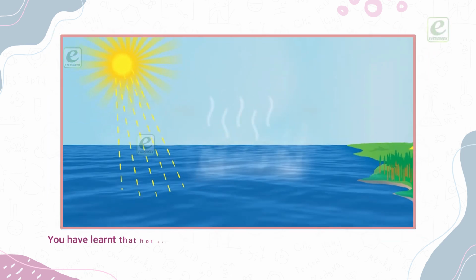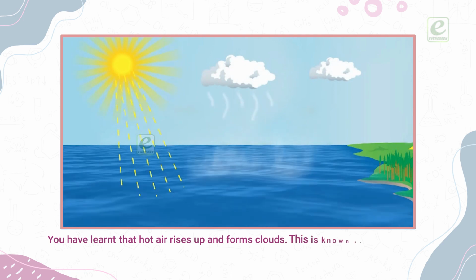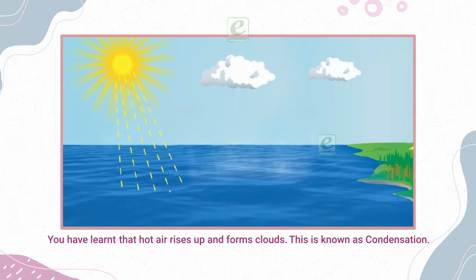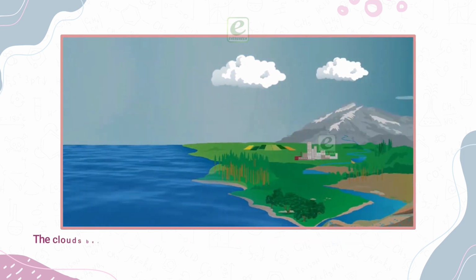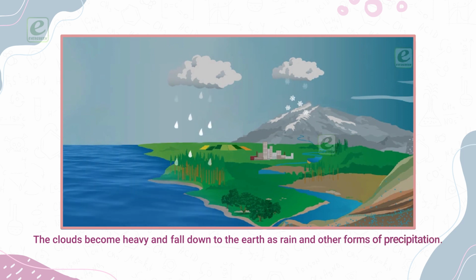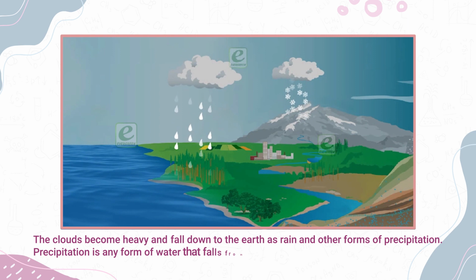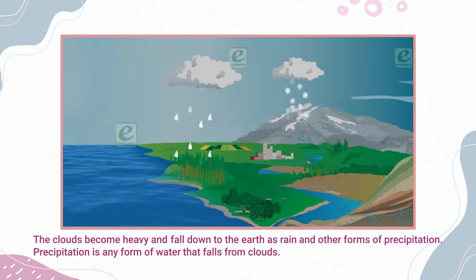You have learnt that hot air rises up and forms clouds. This is known as condensation. The clouds become heavy and fall down to the earth as rain and other forms of precipitation. Precipitation is any form of water that falls from clouds.